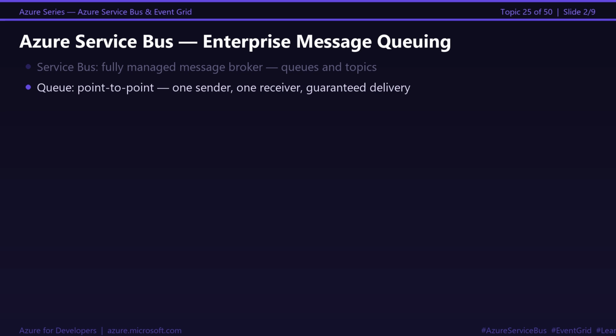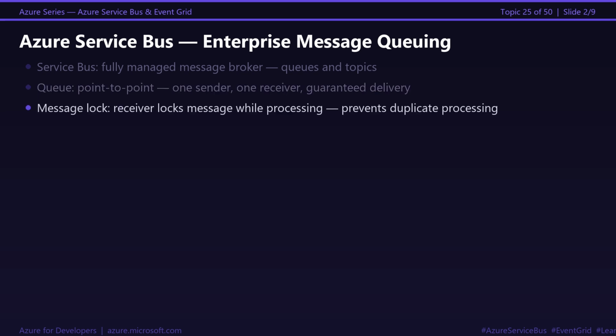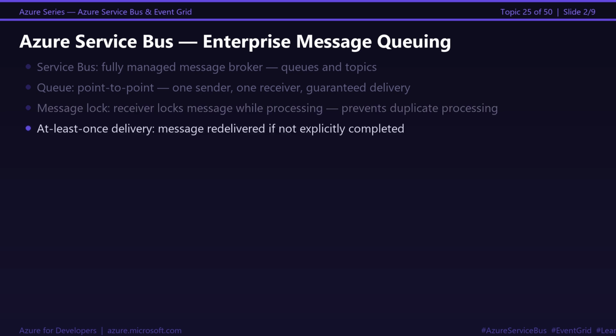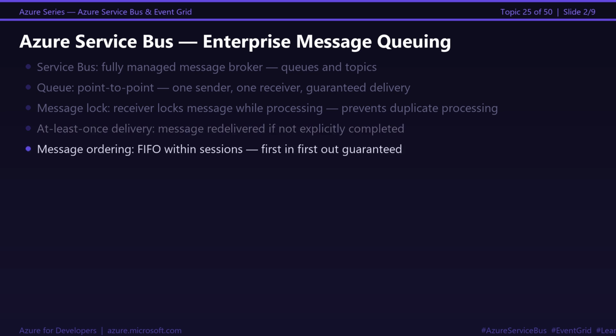This is called at least once delivery. Your processing code must be idempotent, safe to run twice. Because under failure conditions, you may process the same message more than once. But here is what makes Service Bus enterprise grade. Message sessions. Group related messages together. All messages in the same session go to the same consumer, in order. Use this for order processing, where order events must be handled in sequence.